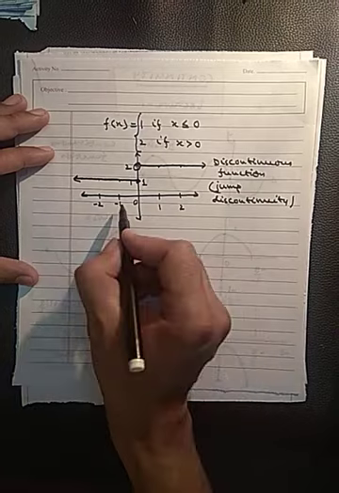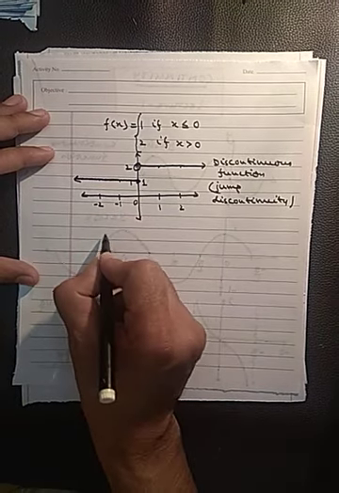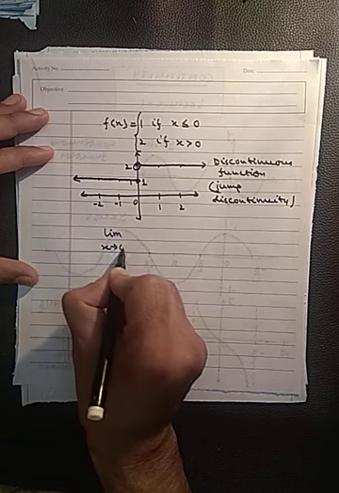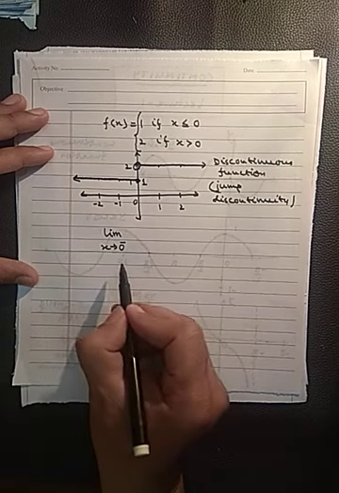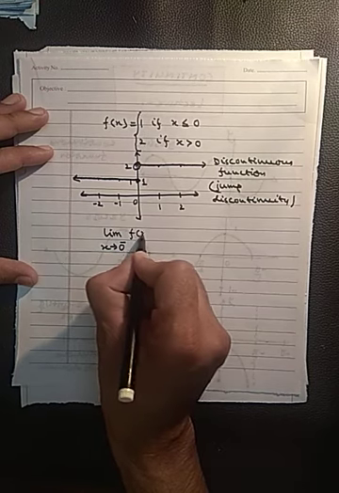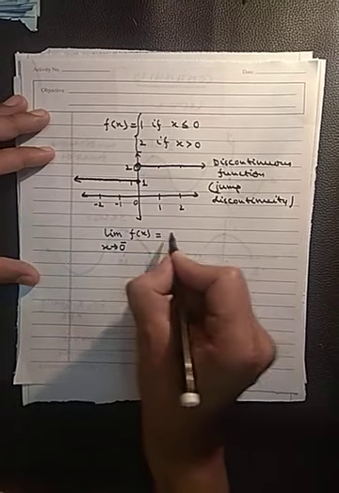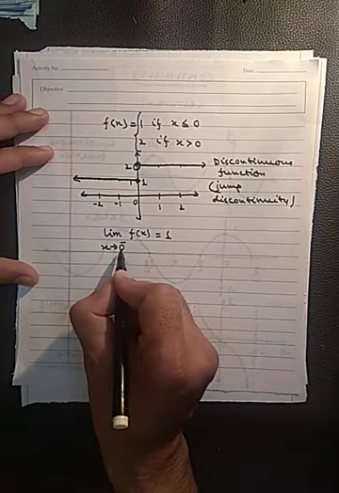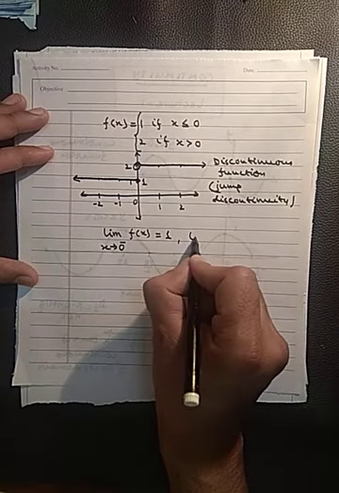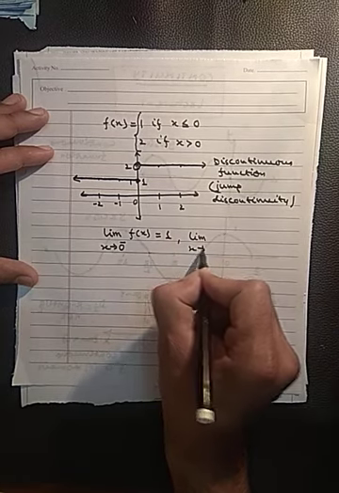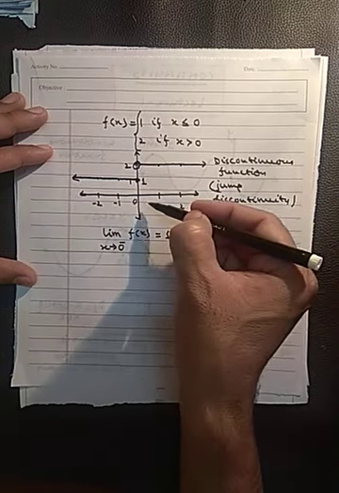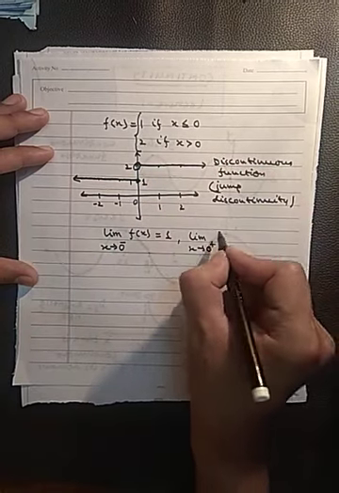Now here you can write that limit as x approaches 0 from the left, 0 minus, means as x approaches 0 from the left, the function approaches 1. Limit as x approaches 0 from the left, the value of the function becomes 1. And limit as x approaches 0 from the right, f(x) approaches 2.